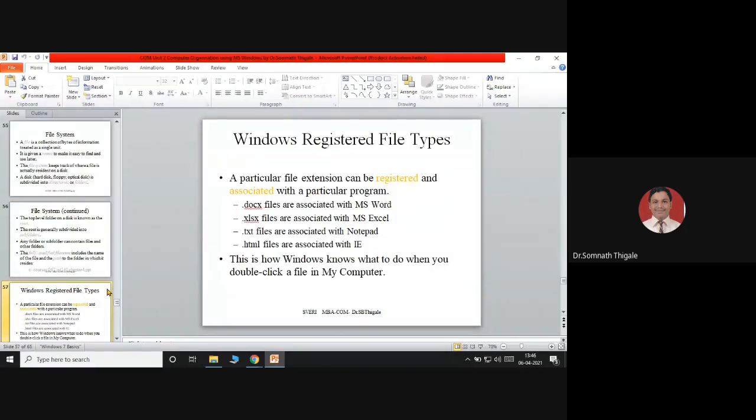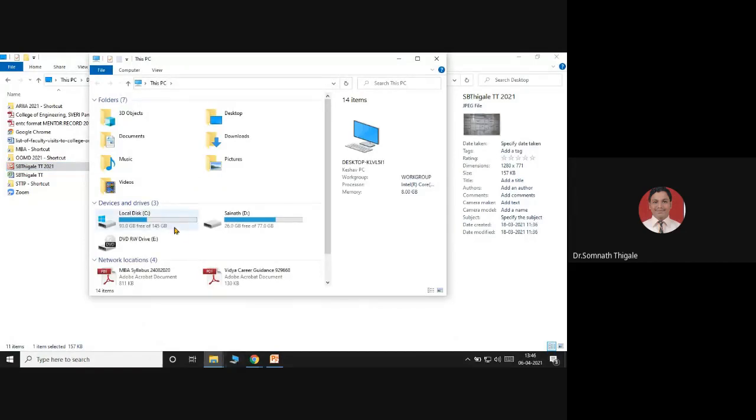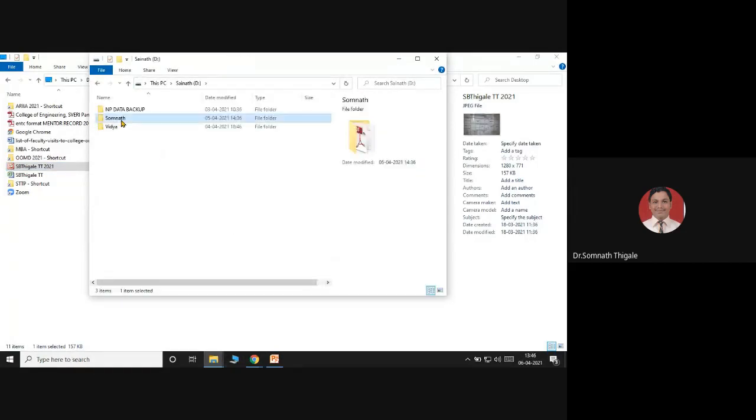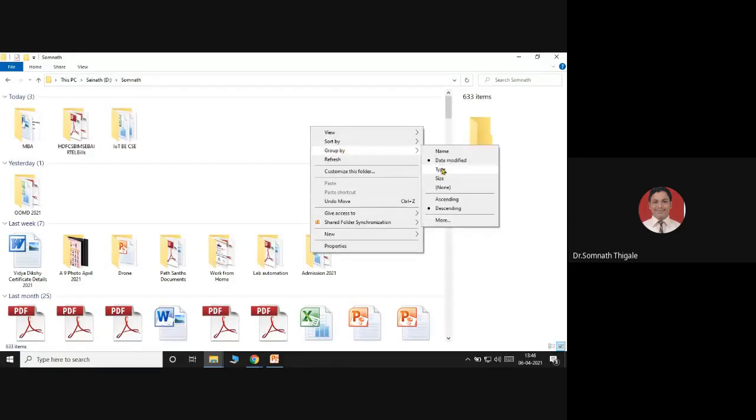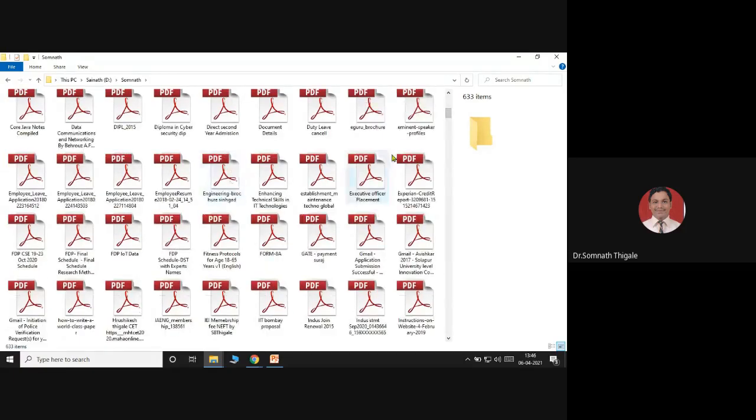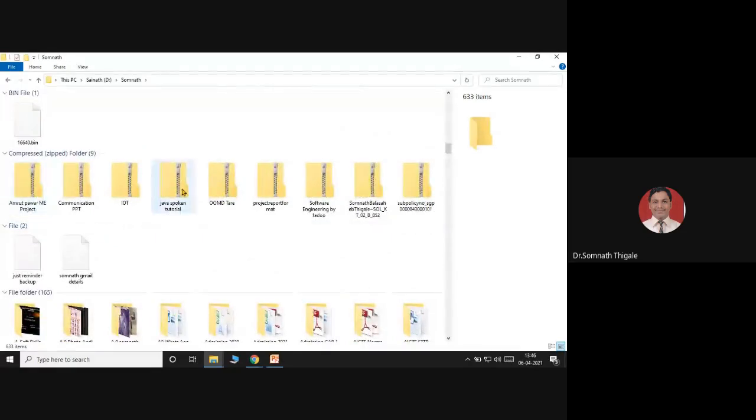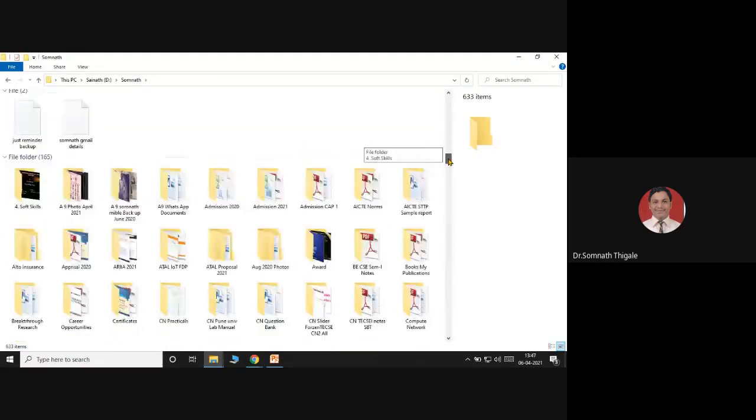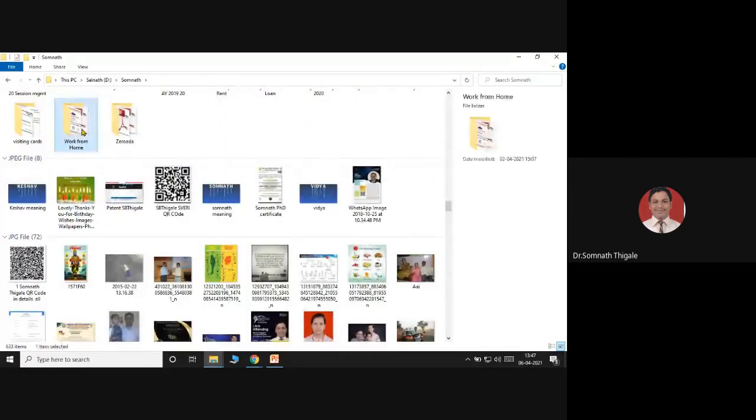Next, moving to Windows registered file types. A particular file extension can be registered and associated with a particular program. I have shown you this particular folder here, D drive, Somnath. If I right click here and group by type, see, these all come as PDF files. The .pdf extension is there. Next, these are all my zip folders. These are called packages.